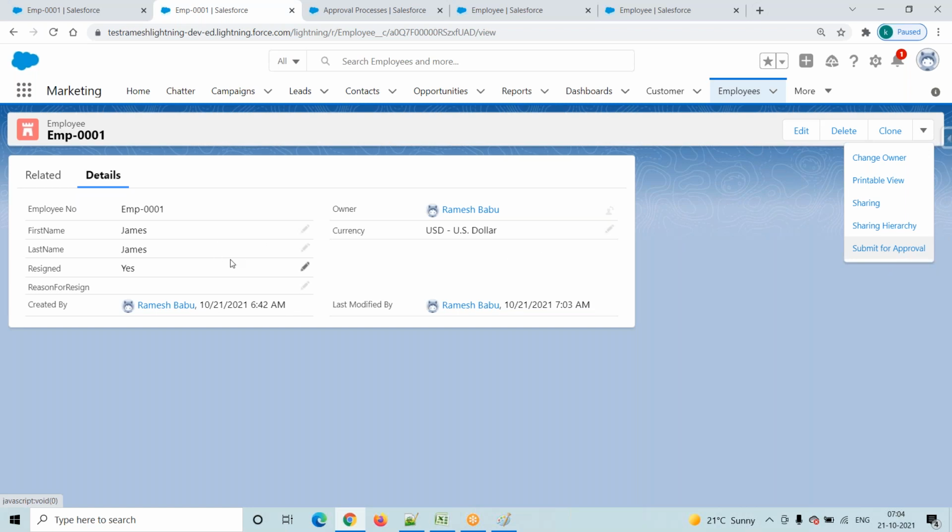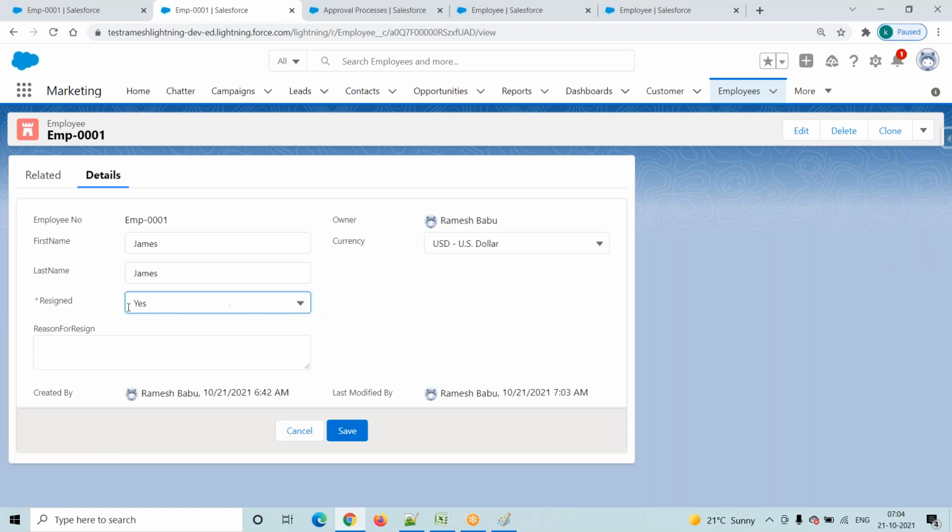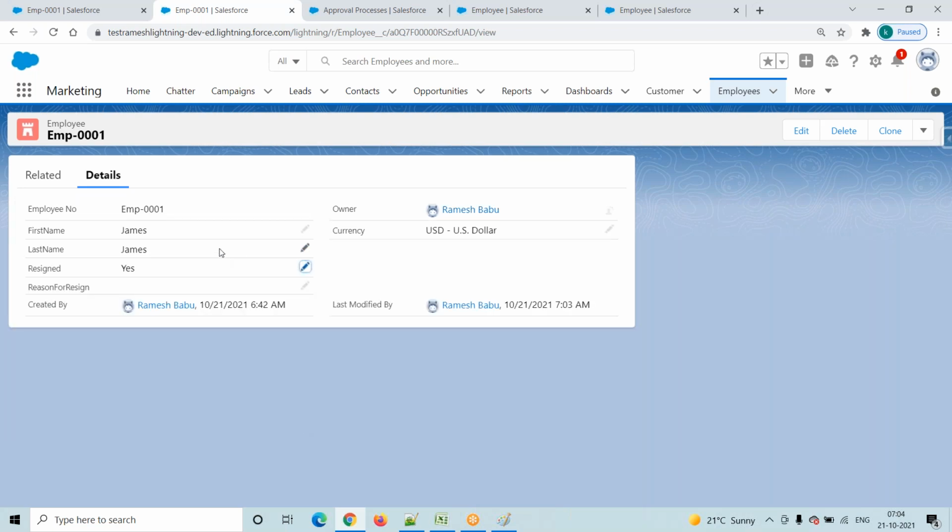My requirement is, suppose the employee goes to here, changes resigned equals to yes and clicks on the save button. Then immediately I want to send his resignation information to his manager or some other person. That is one way, so it should be sent immediately. Otherwise, sometimes it happens not immediately: the employee comes here and clicks on submit for approval, and only then do we send his resignation information to his manager. So two options are there.